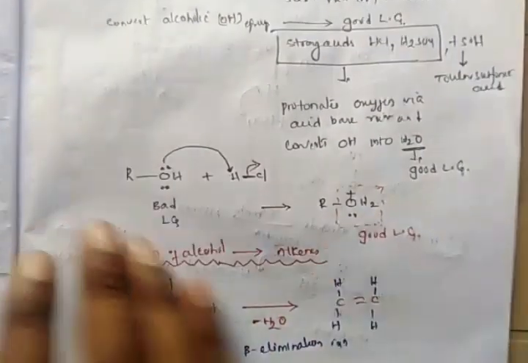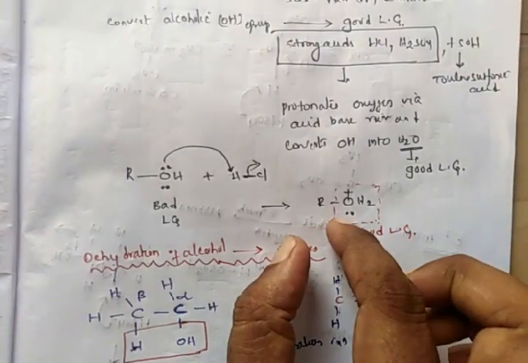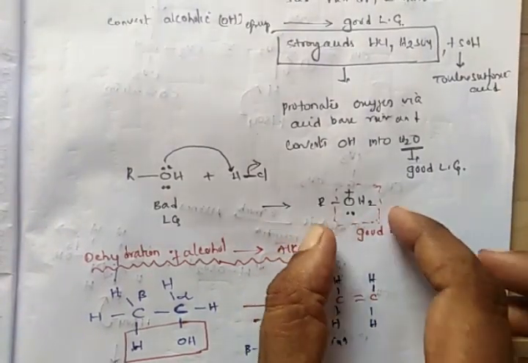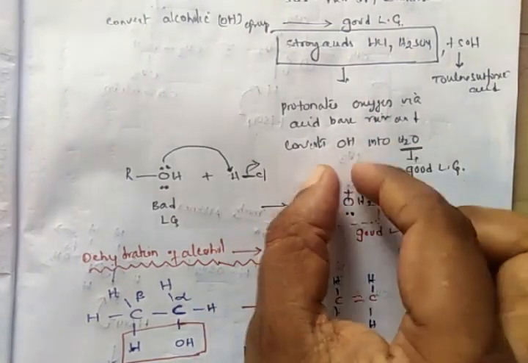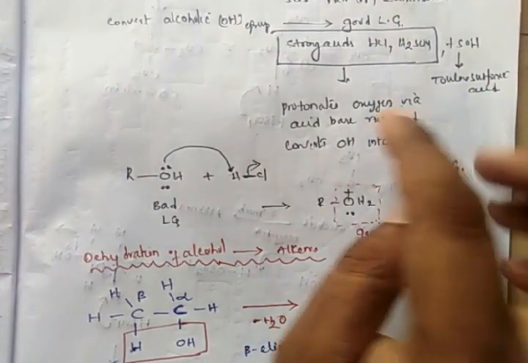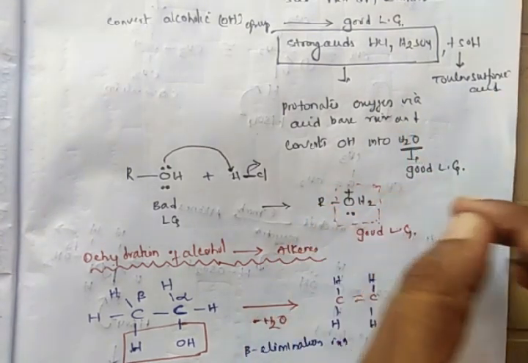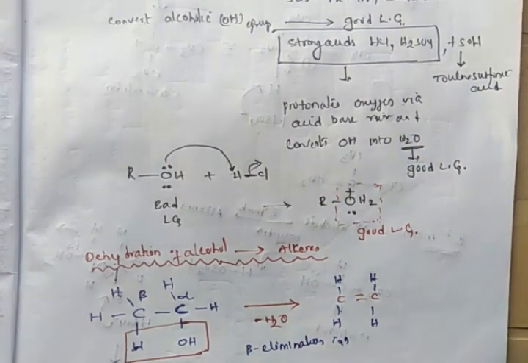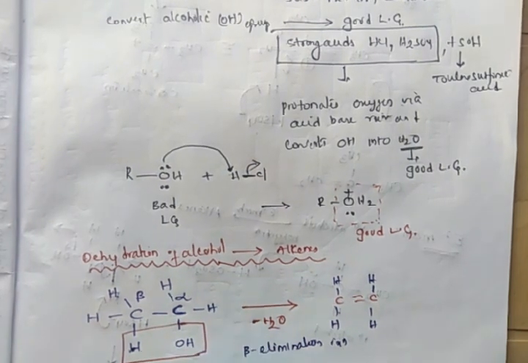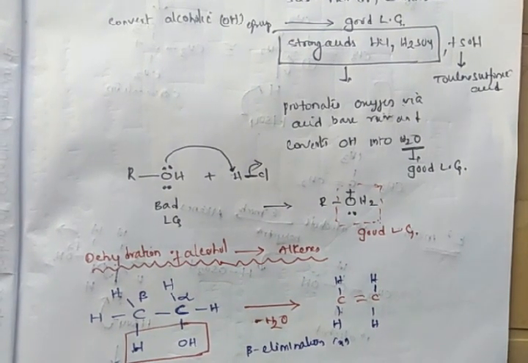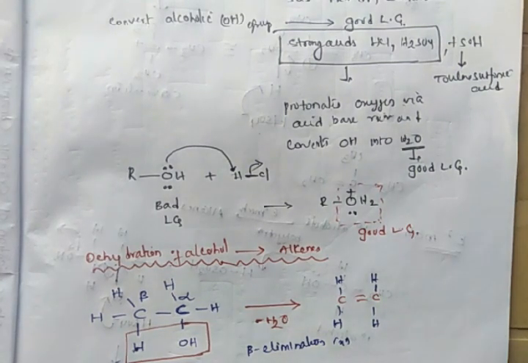As a result, the carbon binds with water, and water is a good leaving group. So the OH will be converted into OH2, which is a good leaving group. As this OH2 group leaves the molecule very easily, it undergoes substitution and elimination reactions.